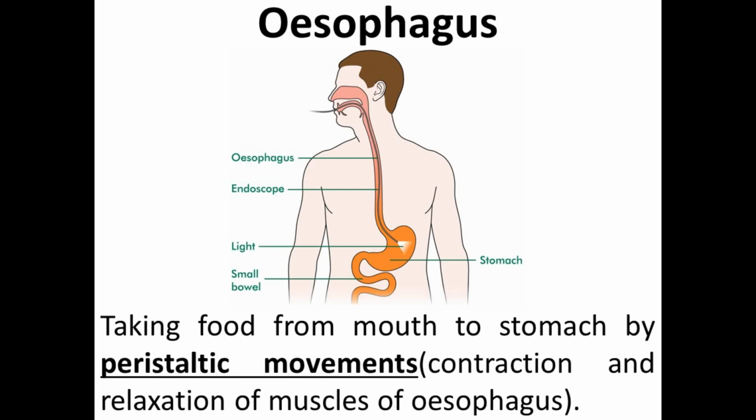Peristaltic movement, very important point. What is peristaltic movement? The rhythmic contraction and relaxation of the muscles of the esophagus. We all know that muscles can contract as well as relax. So the muscles of the esophagus contract and relax, and by this movement they pass the food to the stomach.